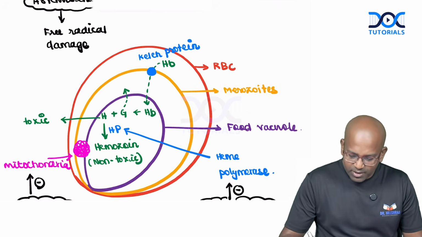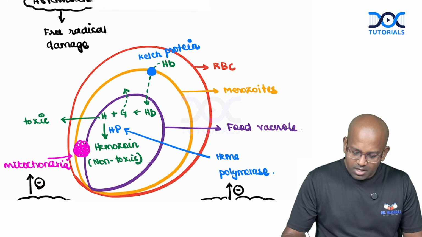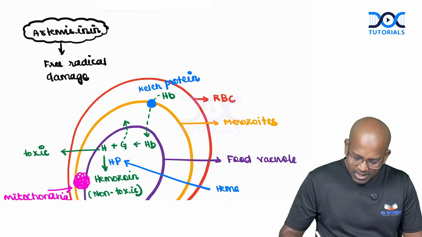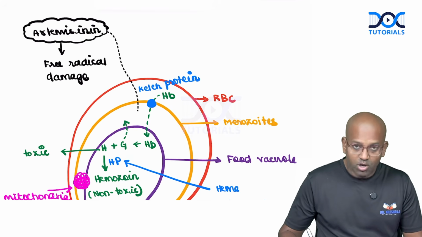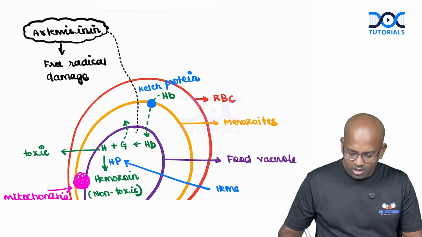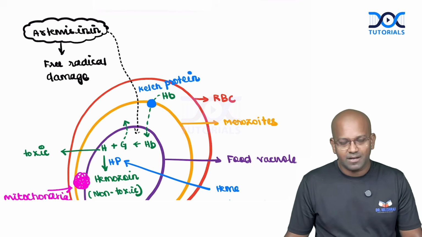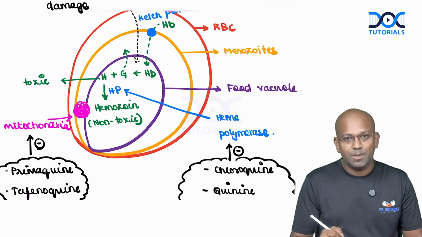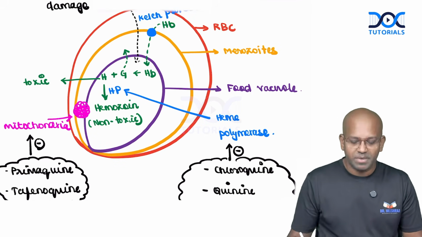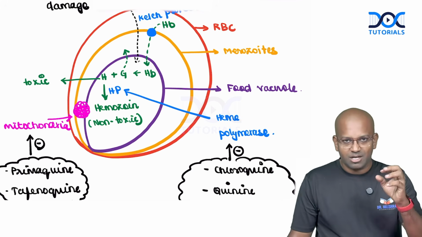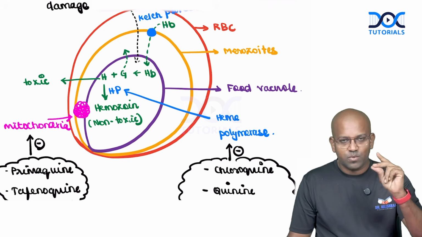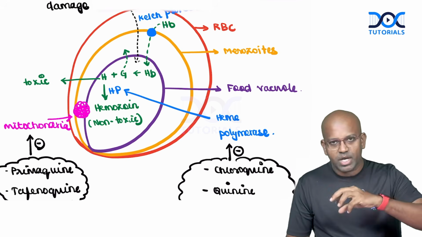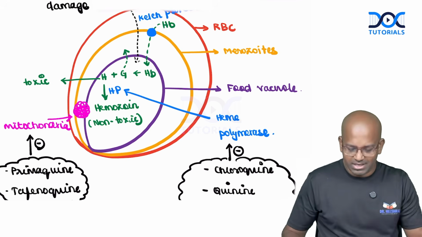How it is actually producing this is a beautiful concept. This artemisinin derivative will be taken into the parasite, in the presence of heme, which is there inside the parasites. This artemisinin will be activated. Once it is activated, it will release free radicals, which in turn will produce damage to the membranes, as simple as that.